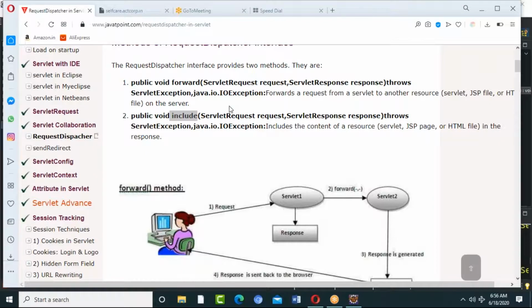So request dispatcher is something which forwards a request from a servlet to any other resource. Your resource can be a servlet, a JSP, or an HTML file, but they should be on the servlet, in the servlet. Makes sense? So let's see an example for that.